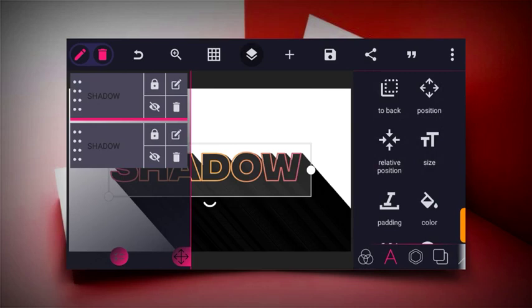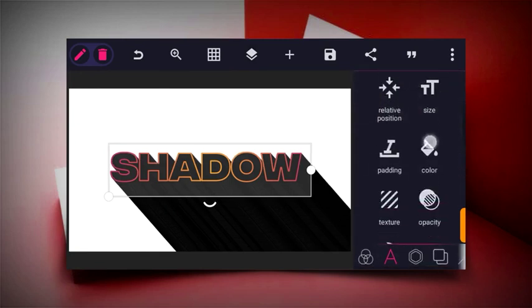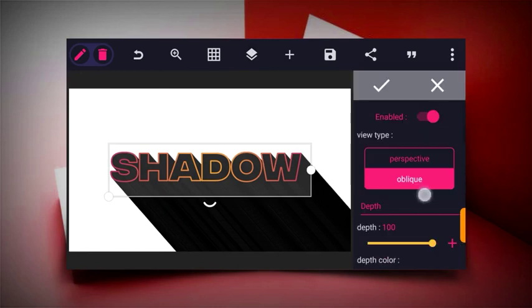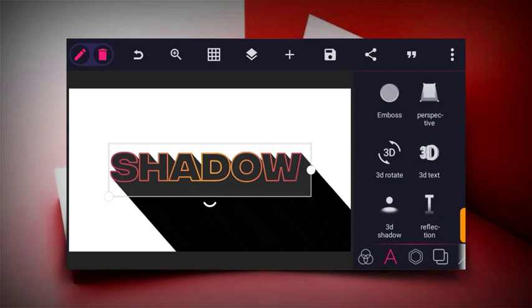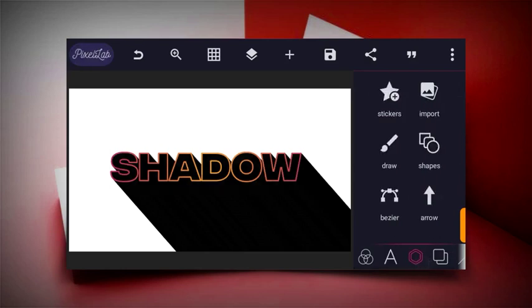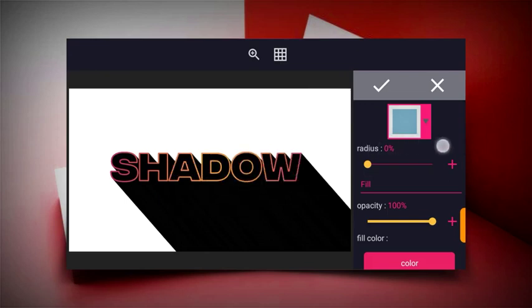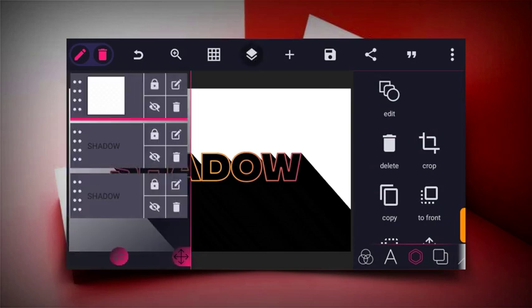Then the next thing to do is to click on the other layer and then head to 3D. Okay, align it at the center and then head to 3D to increase your darken level. So increase your darken level to 100. And then after doing that, you have to rasterize that layer. So to do that, just merge it with a shape. So just draw it to that side and match that shape to the dark shadow.